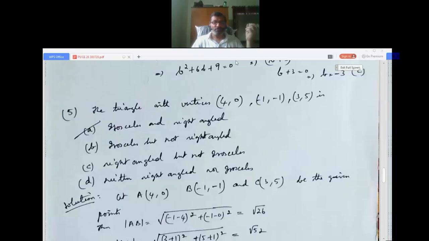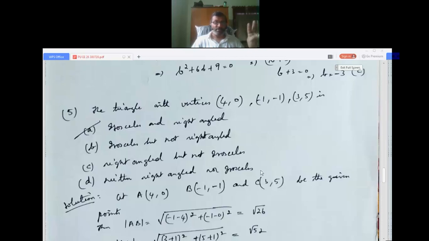That is question number 5. The triangle with the vertices 4 comma 0, minus 1 comma minus 1, 3 comma 5, 3 points are given. Very easy question. I'll go directly. Isosceles and right angled, isosceles but not right angled, right angled but not isosceles, neither right angled nor isosceles.